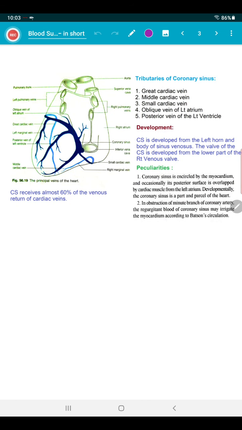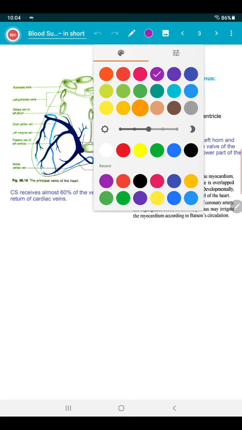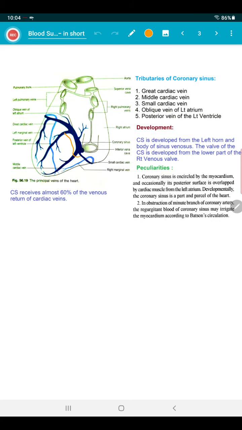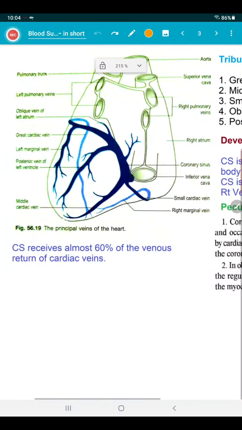next, the venous part. The venous part is very easy. You will have to write a few points. About 60% of the venous blood of the heart drains into right atrium via the coronary sinus. This is the coronary sinus. I use a different color. This is, you can see, the coronary sinus. Will be draining into the right atrium. So we zoom it. So 60% blood is draining into the coronary sinus.